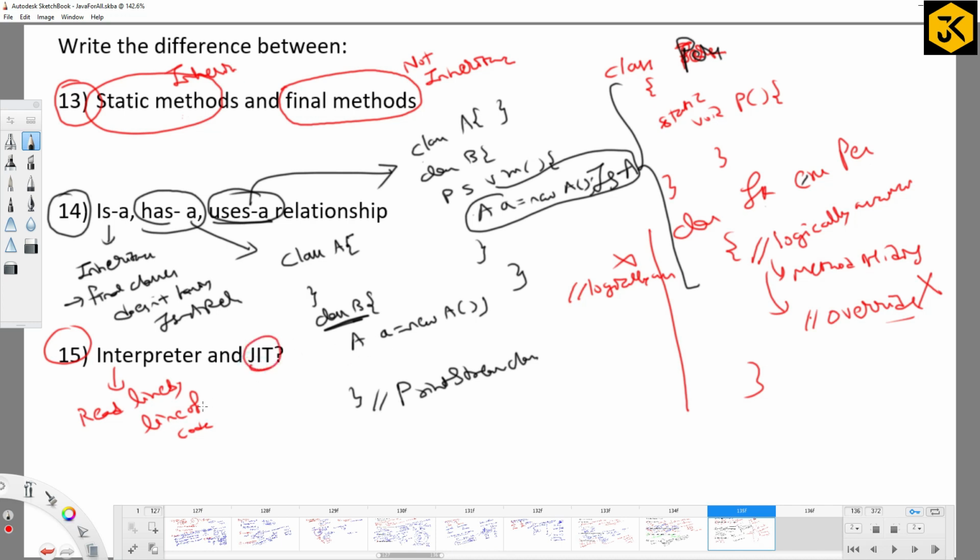JIT is the just-in-time compiler, which is a kind of compiler, not the same as an interpreter. An interpreter reads bytecode line by line, whereas JIT reads a group of lines at the same time and converts them into machine understandable format, right?